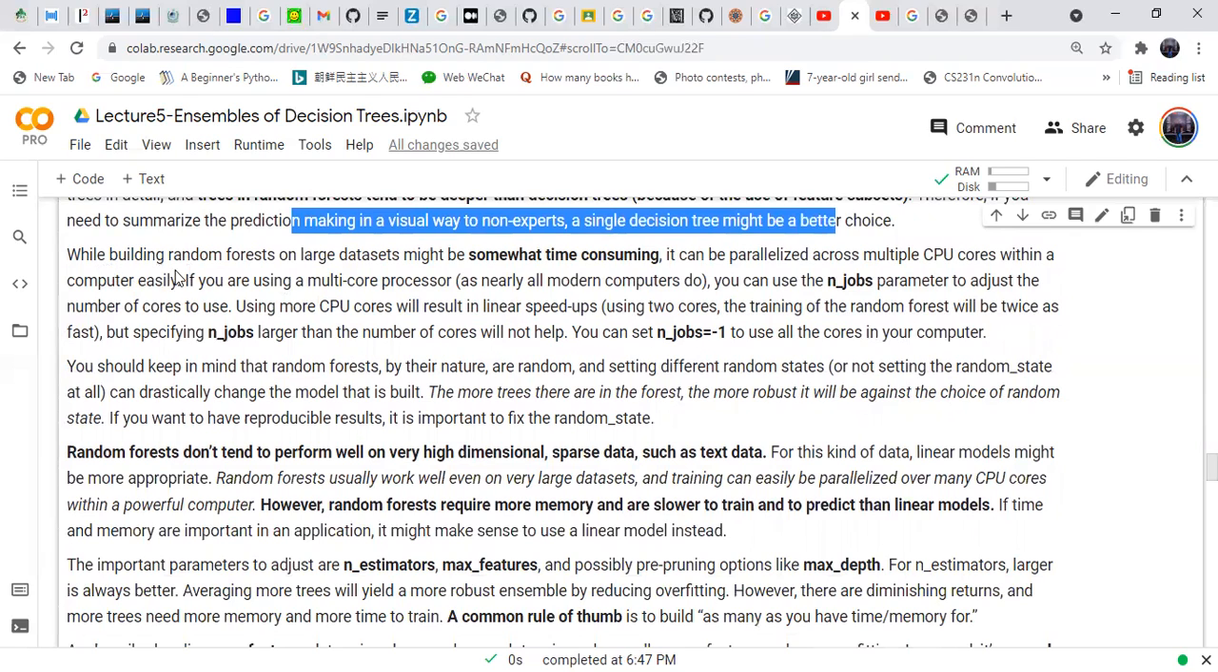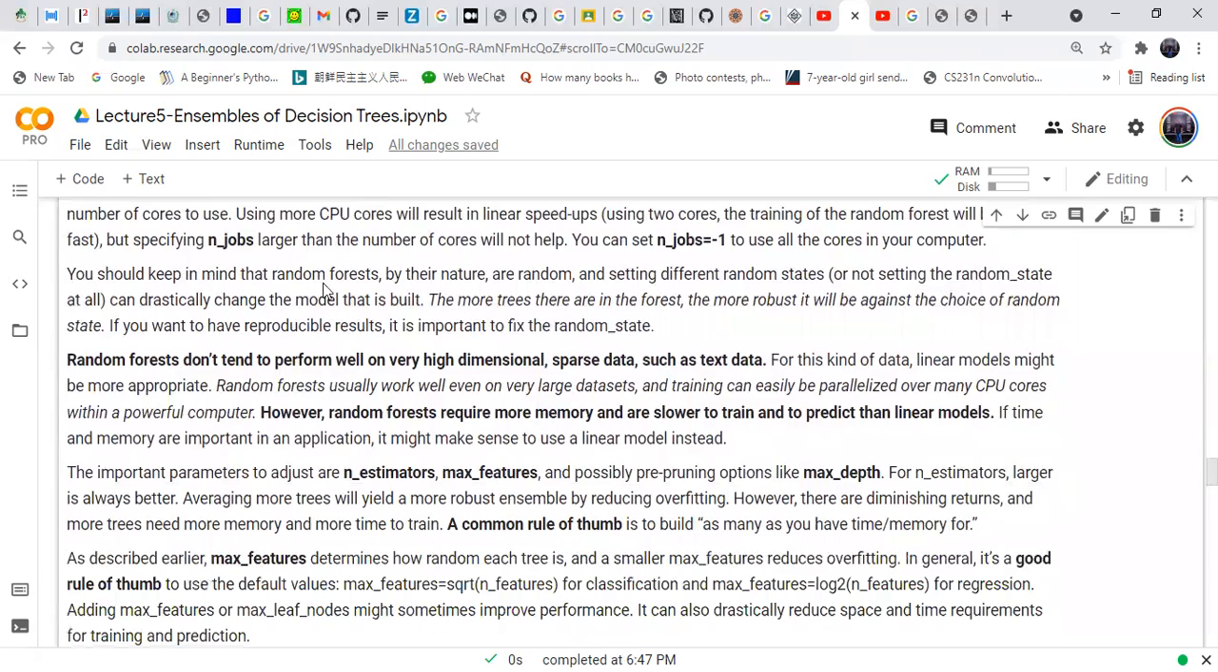Building a random forest on a large data set can be somewhat time consuming. It can be parallelized using multiple CPU cores. If you are using multiple CPU cores, you can set the parameter n_jobs, and if n_jobs is -1, it uses all the cores in your computer.